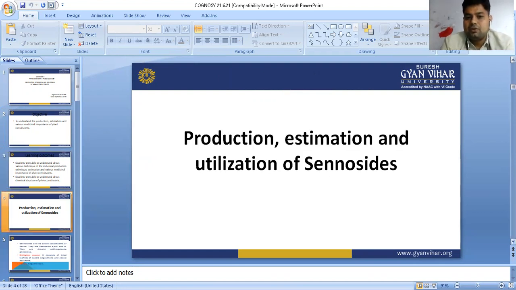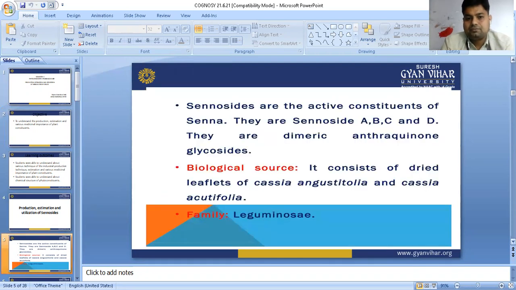Production, estimation, and utilization of sennosides. First of all, we have studied about senna. Sennosides are the active constituent of senna. They are sennoside A, B, C, D. They are dimeric anthraquinone glycosides.